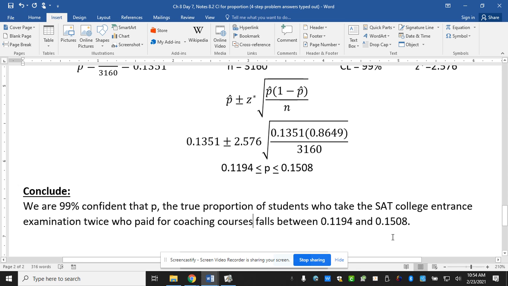So let me make sure I'm looking at the exact same wording that you're looking at so I can answer better. Where it says proportion of coaching among students who retake the SAT. Yes, you could, because retake the SAT means they took it twice. The success is the ones who did the coaching. So yes, that would be fine to do, wording exactly like that, which I probably would have preferred to do that way.